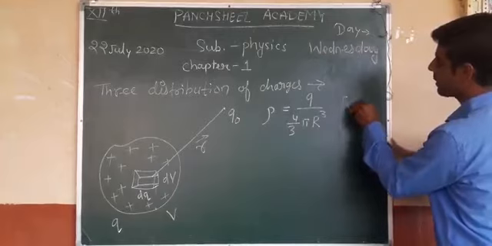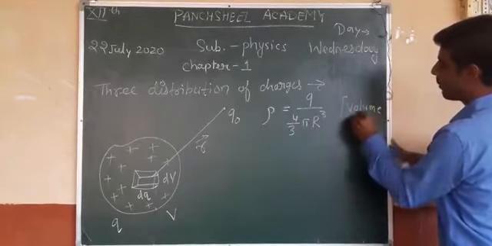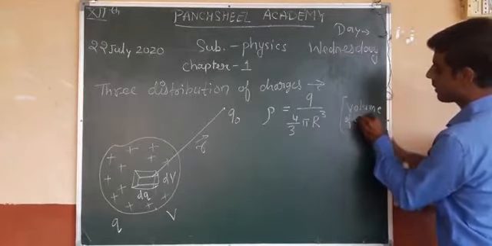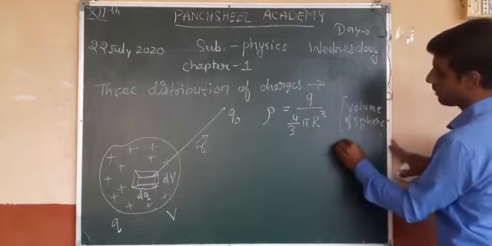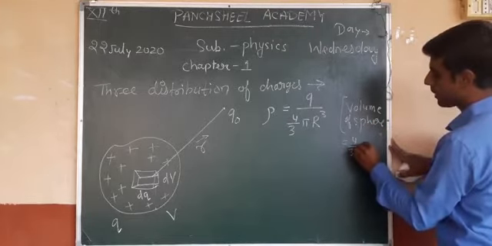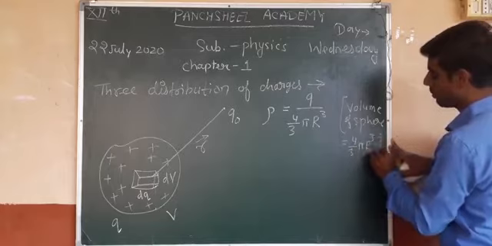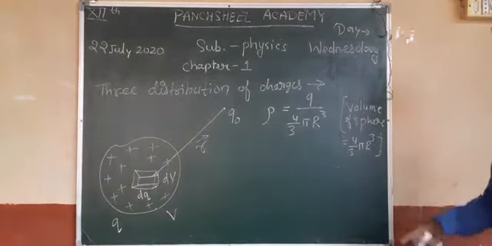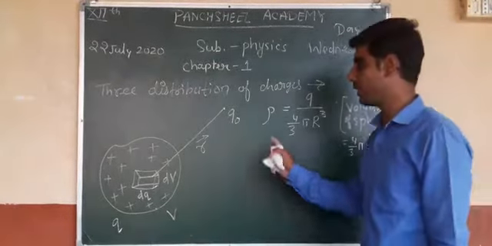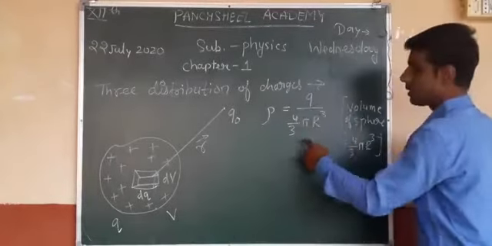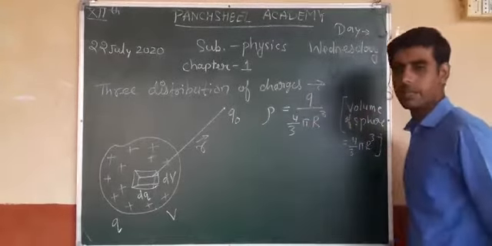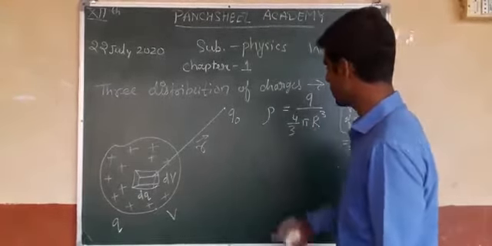Volume of sphere equals 4 by 3 pi r cube, if r is the radius of this sphere. This is the volume.